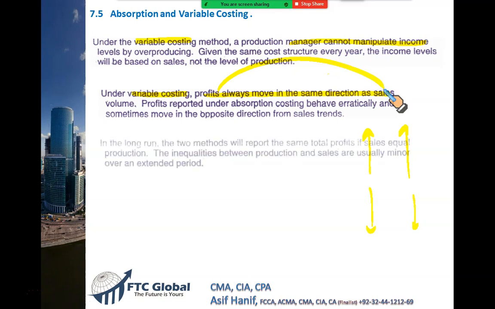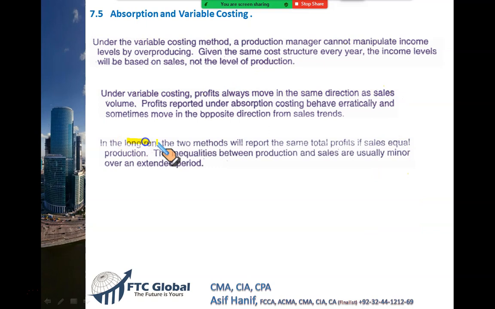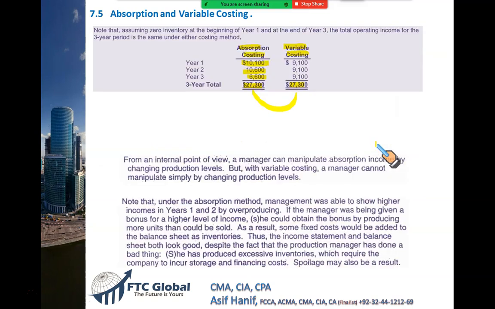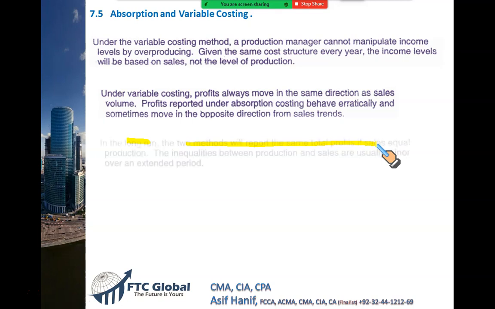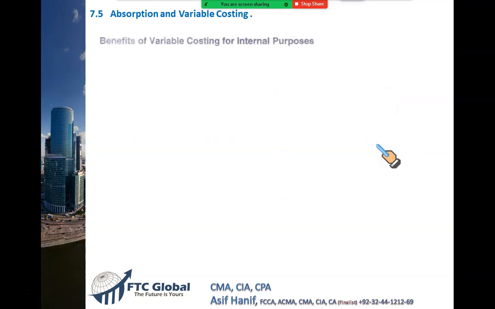And as I said, in the long run, the two methods will have the same total profit, as I showed you in the previous slide. Right? So then what are the benefits of variable costing? I told you variable costing is only for internal reporting purposes, for performance evaluation purposes. It is not permitted under US GAAP or under IFRS. Remember.